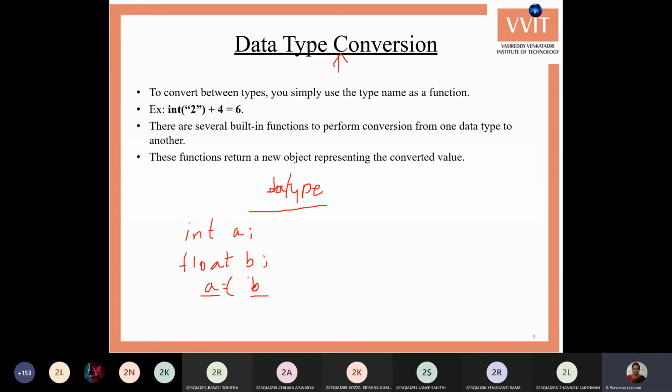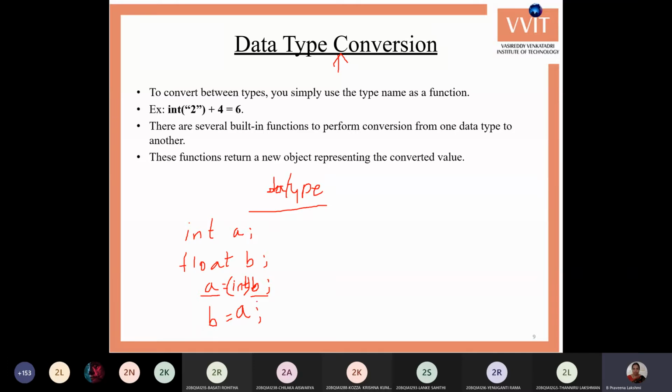So here we place the required data type in which we want to convert: int, that is, I want to convert b into the int data type. That is, you are converting from a larger data type to a lower data type. If it is from lower to larger, like b equals a, you need not specify anything; you can just write b equals a, and it directly converts your int value to the float value.